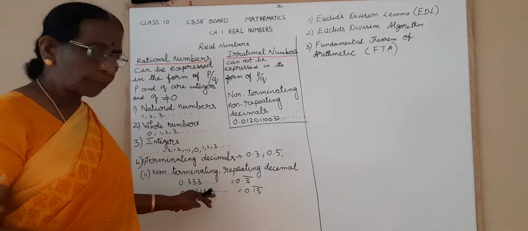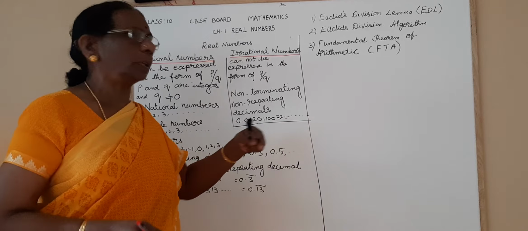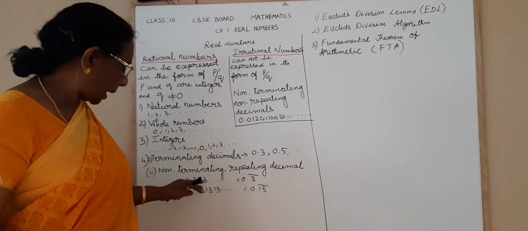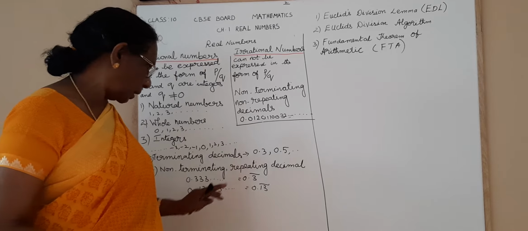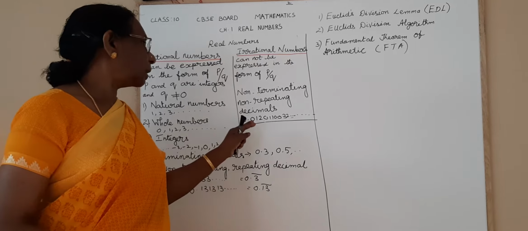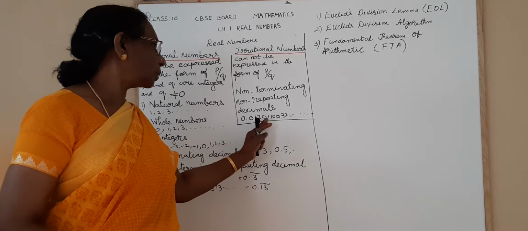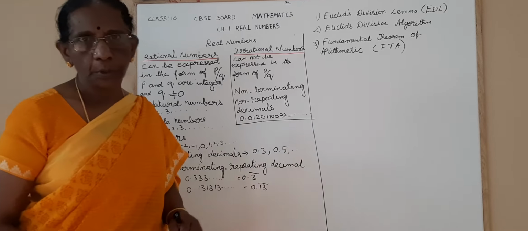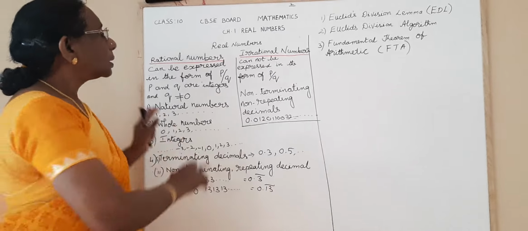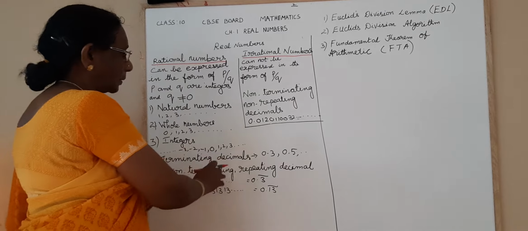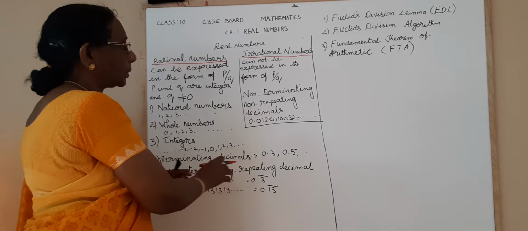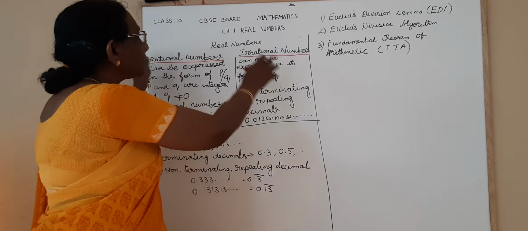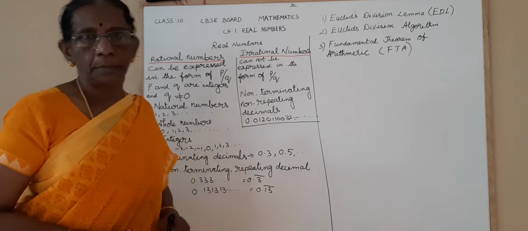Here some digits are repeating, but here now digits are repeating. There is no pattern. Here you have some pattern: 3, 3, 3, 3 like that. Here 1, 3, 1, 3, 1, 3. But here, see here, 0.0120110032. Have you understood now? So we have just recalled what rational numbers and irrational numbers are. These together form the real numbers.